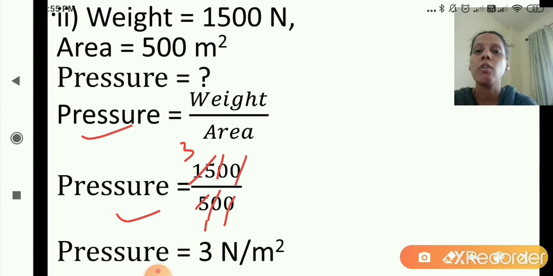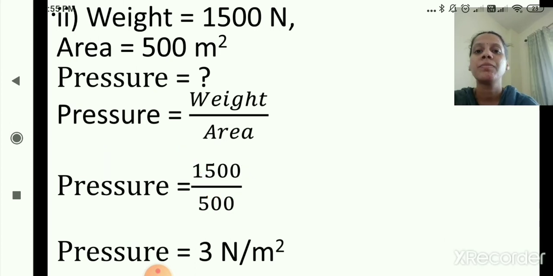Okay, I hope you are clear with the second sum. Weight is given, area is given. We will write down the formula for pressure. Pressure is equal to weight upon area. Now put the values. Weight is given 1500 and area is given 500. So 1500 divided by 500 is 3, correct. So pressure is equal to 3 Newton per meter square. Okay, without fail you will write down units. So I hope you are clear with the second sum. So we have completed the second table.